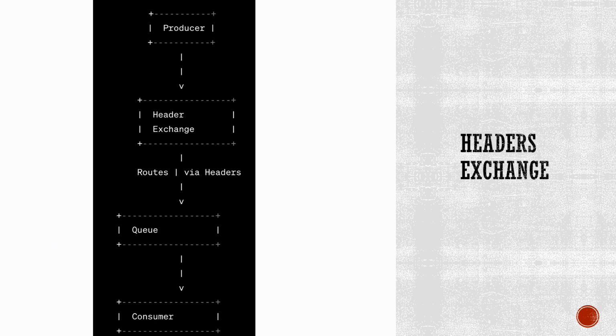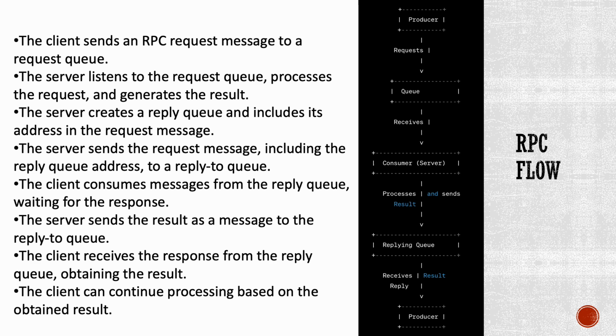This diagram illustrates the flow of messages in a header exchange scenario in RabbitMQ. The producer sends messages to the header exchange, which routes the messages to the appropriate queues based on matching headers specified in the bindings. The consumer then consumes the messages from the queues based on the specified headers. The header exchange allows for flexible and selective message routing based on header values, enabling more complex routing criteria compared to other exchange types.